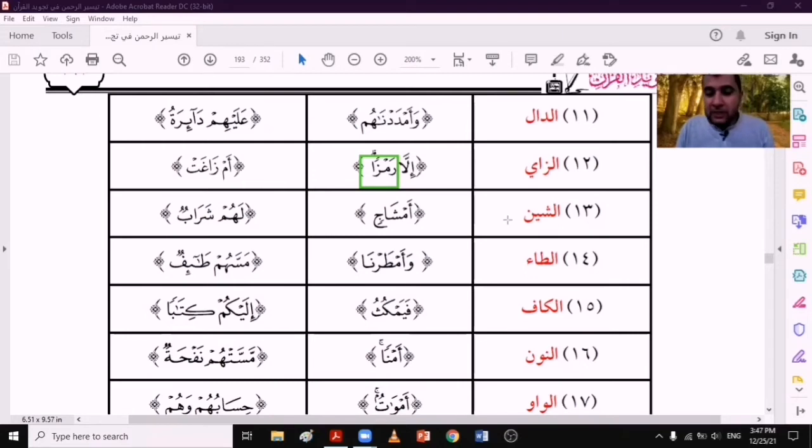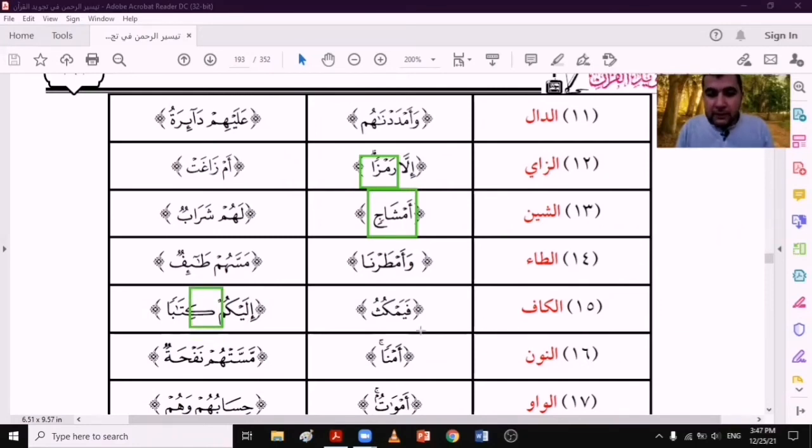With the sheen in one word أمشاج. The meem is pronounced clearly. And between two words لهم شراب. And with the ta, أمطرنا. Between two words مسهم طائف. And with the kaf فيمكث. And between two words as in إليكم كتابا. Meem followed by kaf.